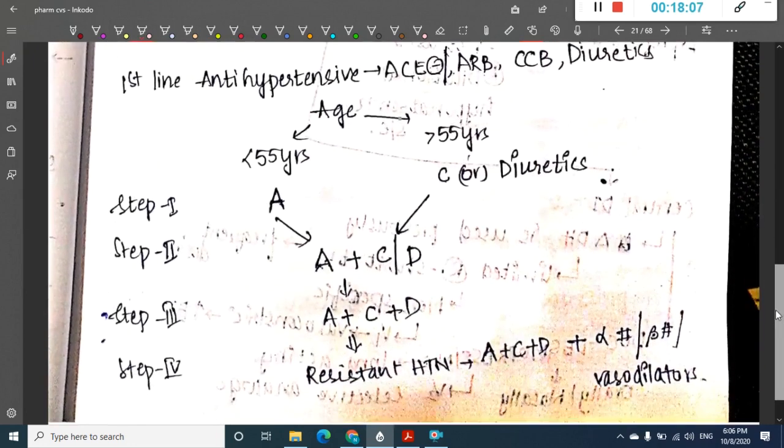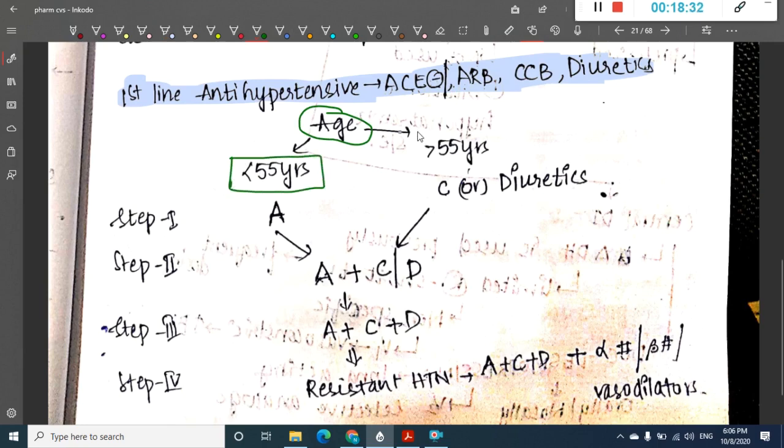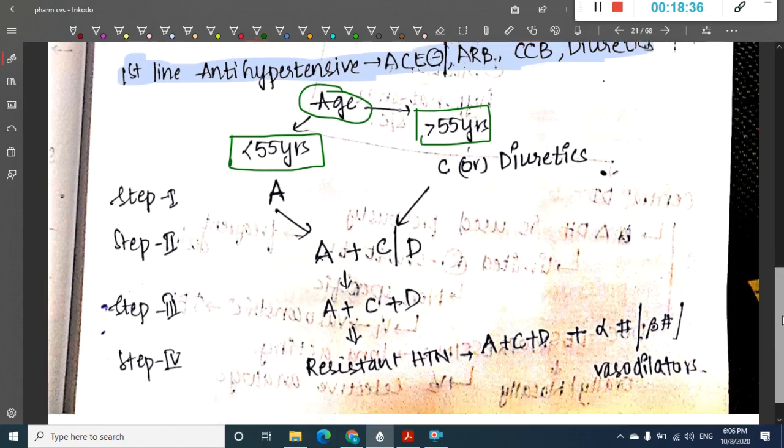Now, antihypertensive drugs. What are the first line? The first line antihypertensive drugs are ACE inhibitors or ARBs, calcium channel blockers and diuretics. So how are we going to differentiate them? It is based on age. We have divided patients into two categories: age less than 55 years and age more than 55 years.